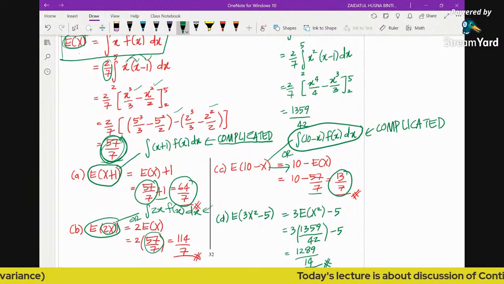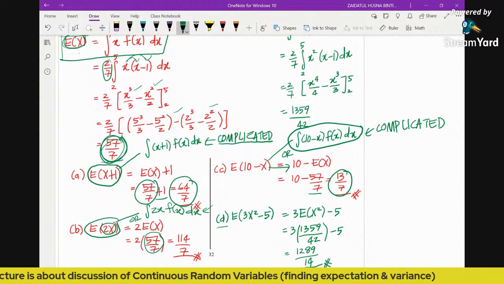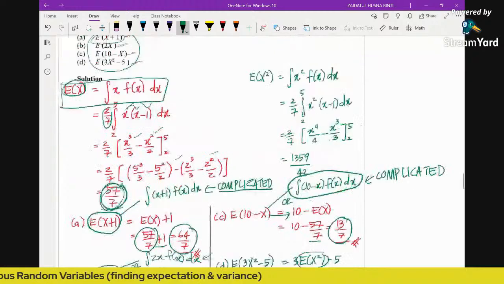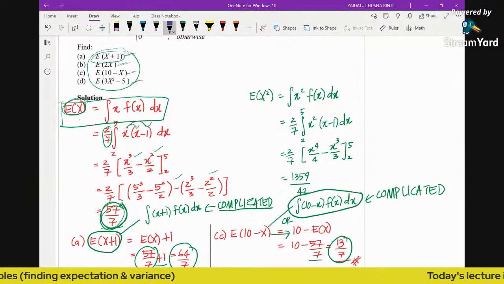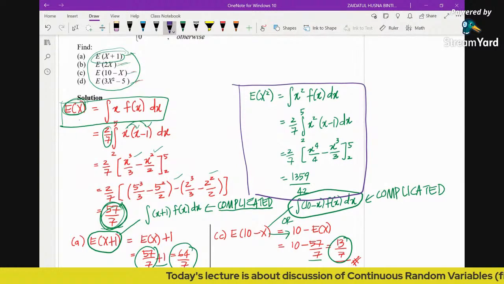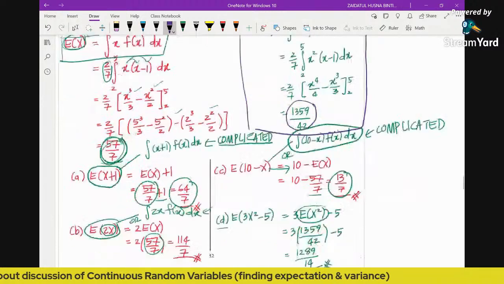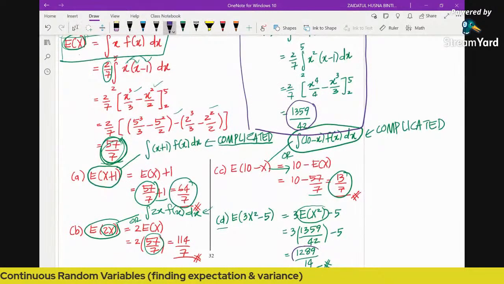And then lastly, for this D, how to find the expectation of 3x squared minus 5? By using the property, we have 3 times the expectation of x squared minus 5. Because we don't have this one, you can just find it using the formula. The expectation of x squared is simply the integral of x squared times f(x), and then you will get this value. So you bring it down, and then this would be the answer.